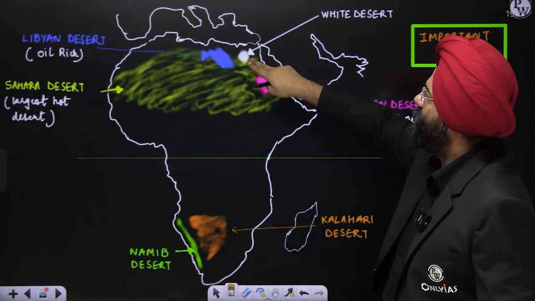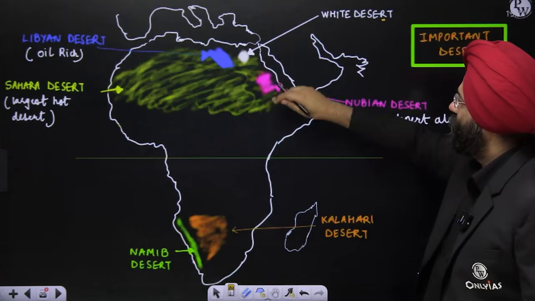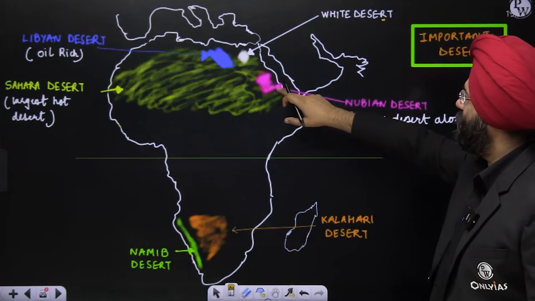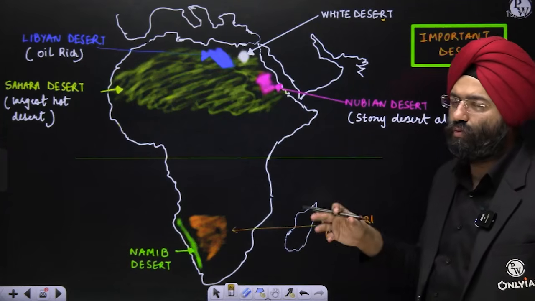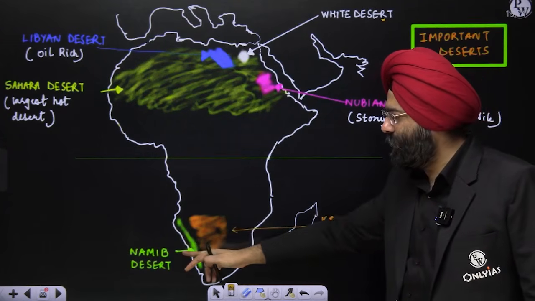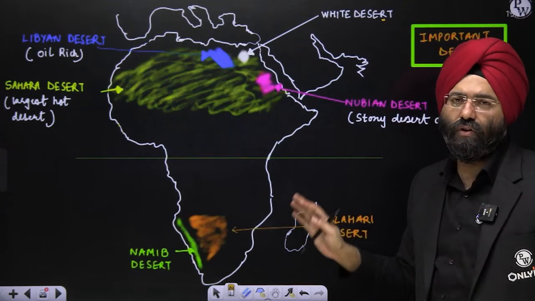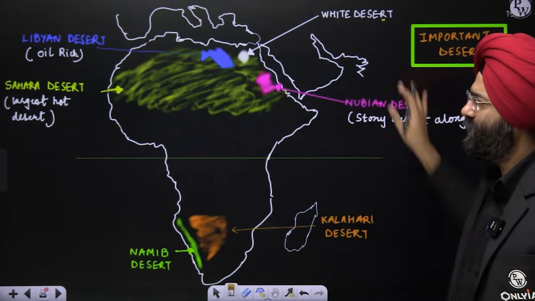Further east over here is the White Desert. Then you have the Nubian Desert. This is basically stony desert along the Nile. So you should be aware of this fact. You have the Namib and the Kalahari. You very well know about them because you have done in the physical division. So these are the important deserts.